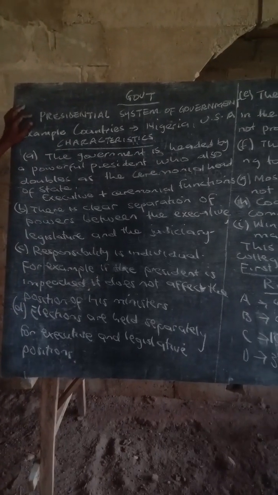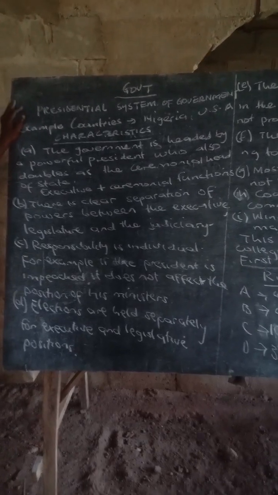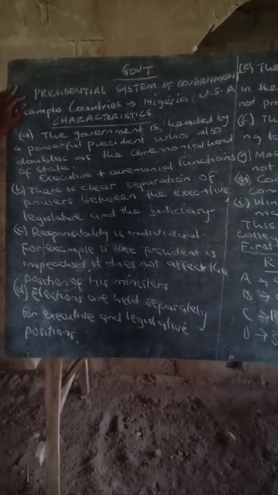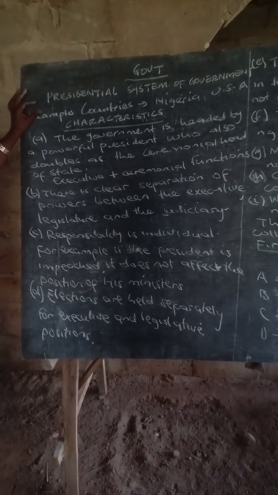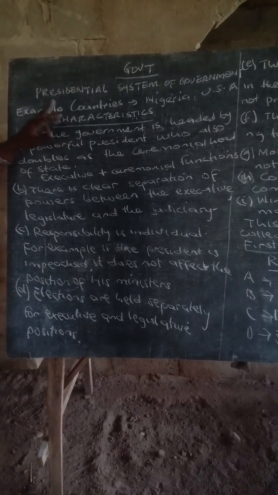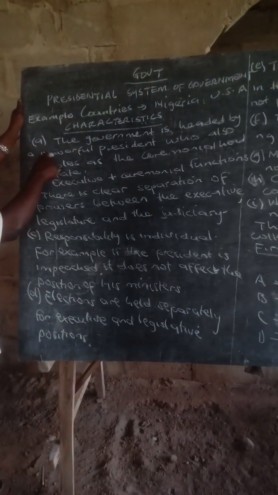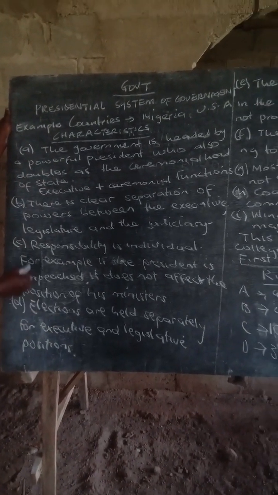So we are going to talk about presidential system of government. Now, who are the countries operating presidential system? Two notable examples are Nigeria and the USA. What are the characteristics of presidential system? Now, the government is headed by what?